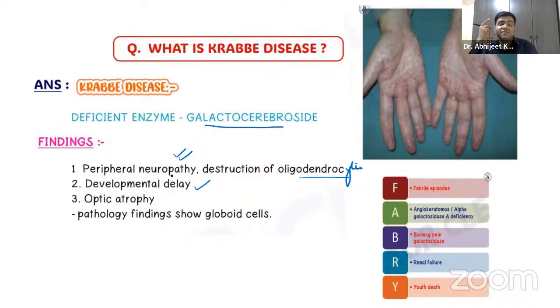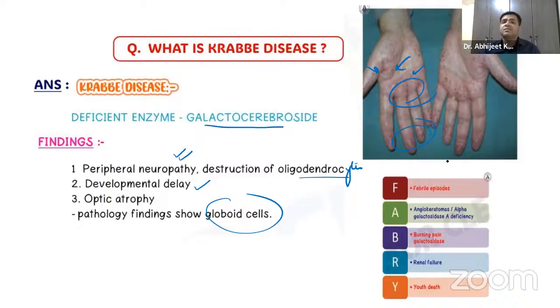Optic basically refers to the eye, so optic nerve atrophy would be there. And in the pathology, in the smear, you will see the globoid cells, the multinucleated globoid cells in the white matter. Cherry red spots can be present or absent. If you can see over here, these cherry red spots are present, but it is variable, guys.